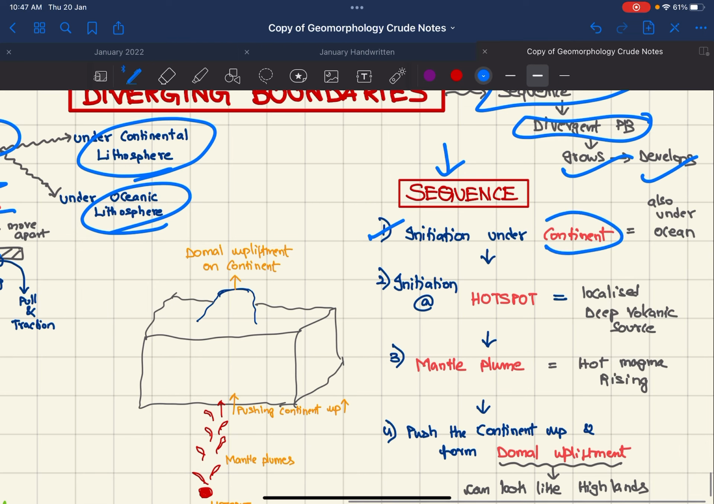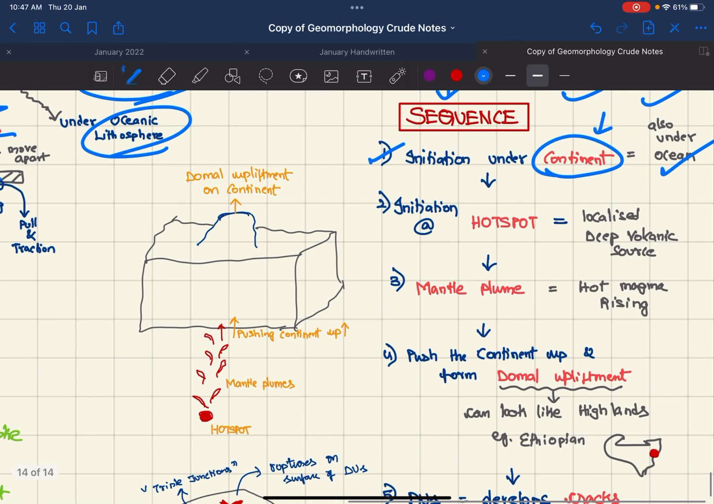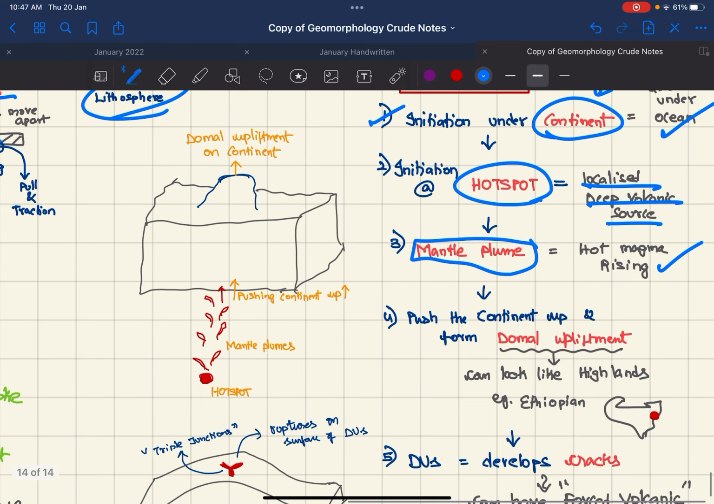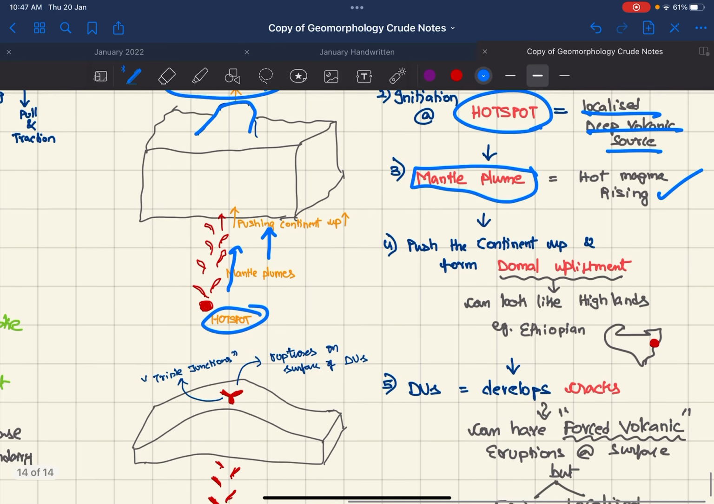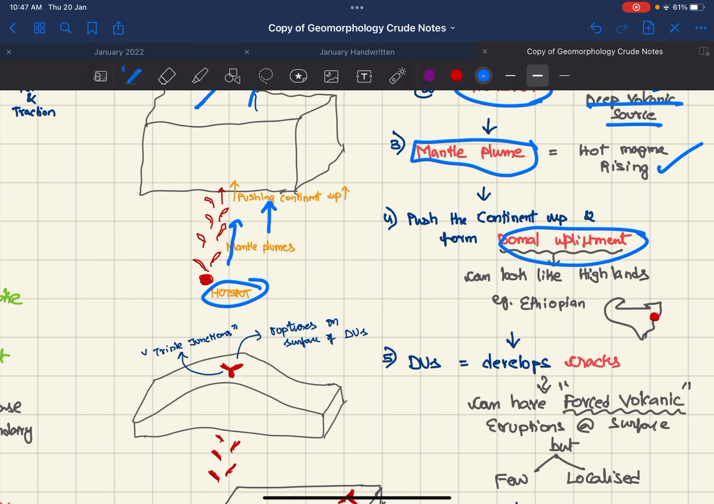Initiation under the continent: it will start on the continent. It can also start under the ocean, but the logical sequence will be this one. And it will initiate at the hotspot, which is a localized deep volcanic source. From there mantle plumes will come, which are the hot rising magma. We can see here, this is the hotspot, and from here mantle plumes are coming. These mantle plumes will then push up the continent. Therefore domal upliftment, which is this dome shape, will occur on the continent. An example of domal upliftment is the Ethiopian highlands in Africa.